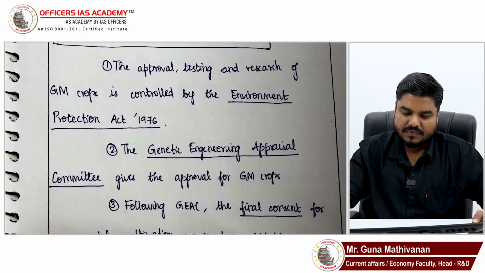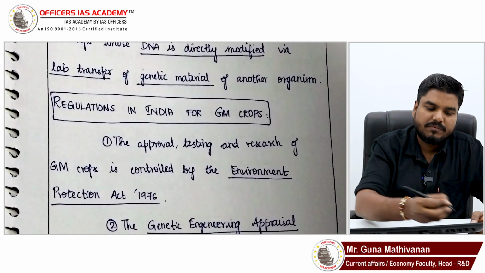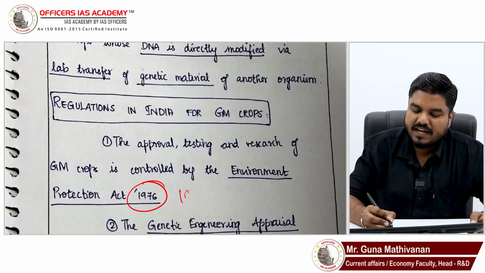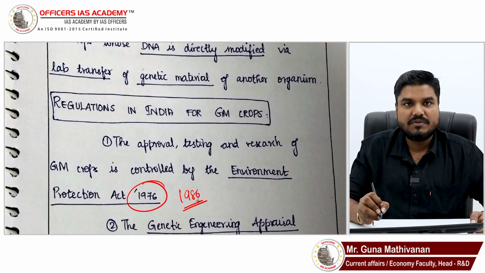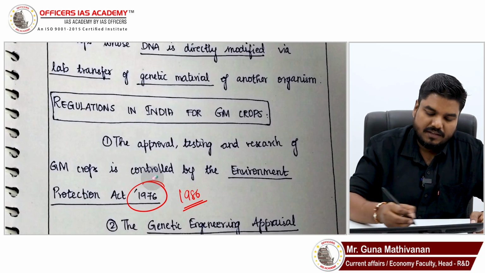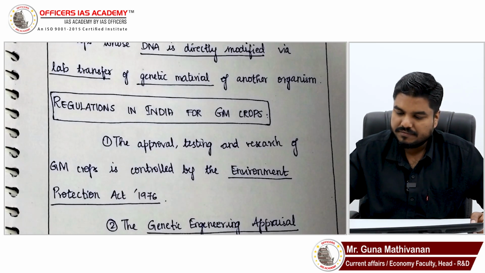The fourth point can be avoided. Right. Even the first point, this is not 1976, this is 1986. Please do not commit such factual error. If you're not able to recollect, don't mention. Okay. So that you please make a note.